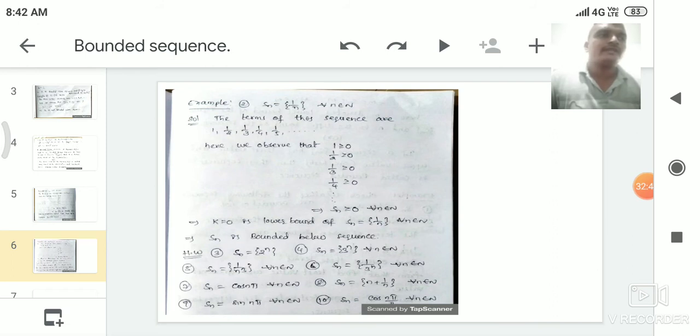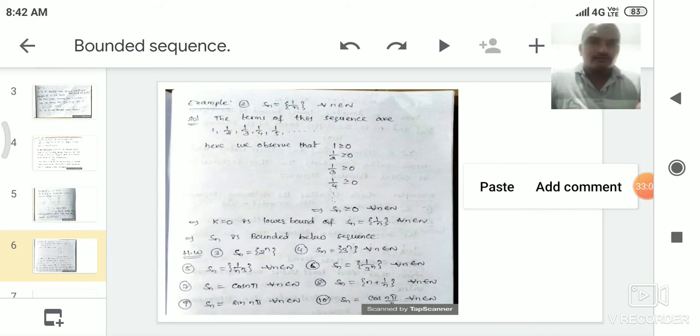1 by any number cube is always greater than 0. So that's why 0 is the upper bound of the sequence 1 by 3 power n. Therefore, Sn is also a bounded above sequence. Sn is equal to 1 by 3 power n is a bounded below sequence as well as a bounded above sequence.